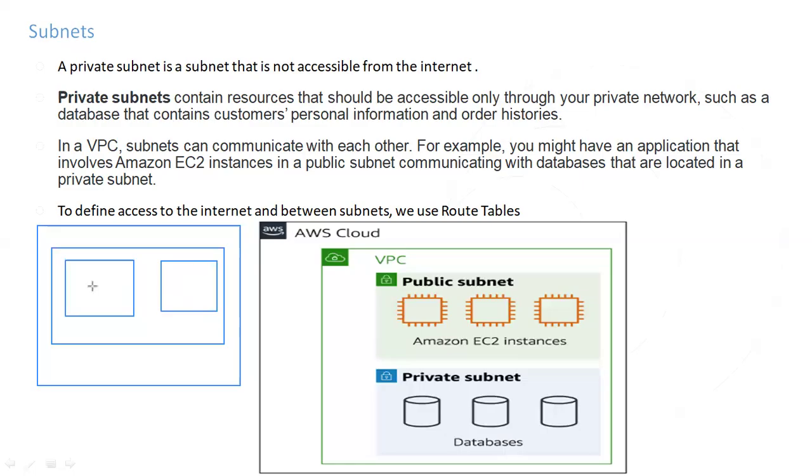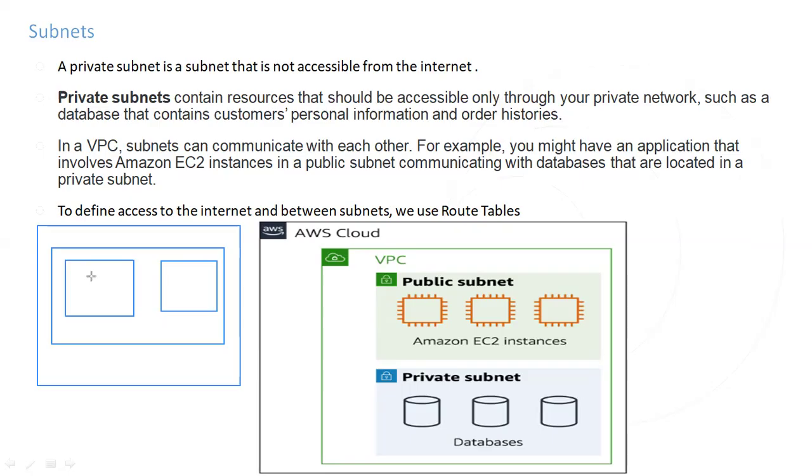A public subnet means the network where you want to allow outside traffic. Suppose you have created one isolated section and you are dividing it into sections called subnets. One subnet you can make public, and the other subnet you can make private. A public subnet is one in which outside traffic is allowed, and a private subnet is one where outside traffic is not allowed.